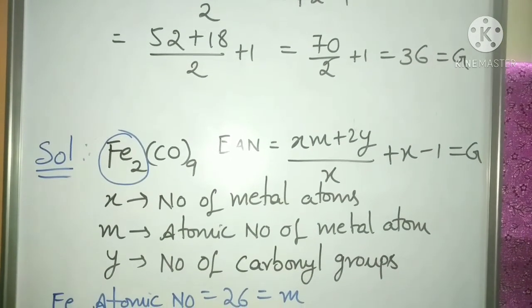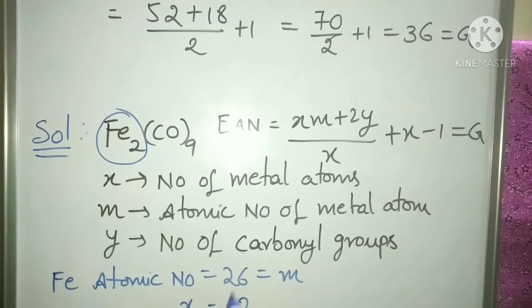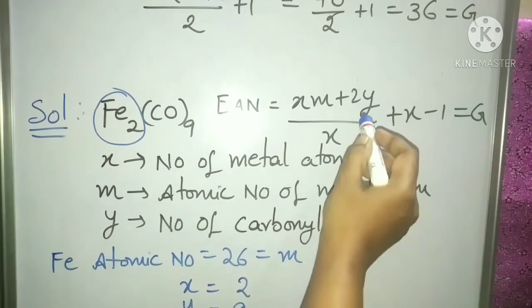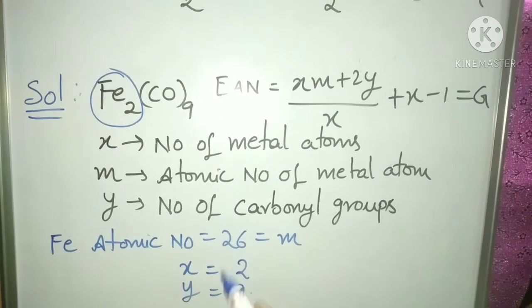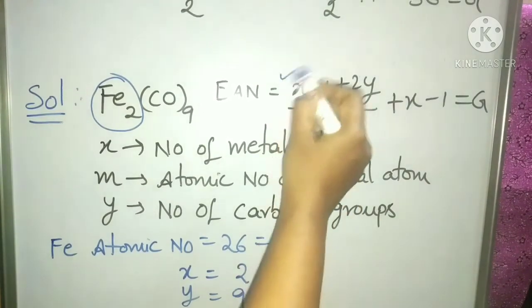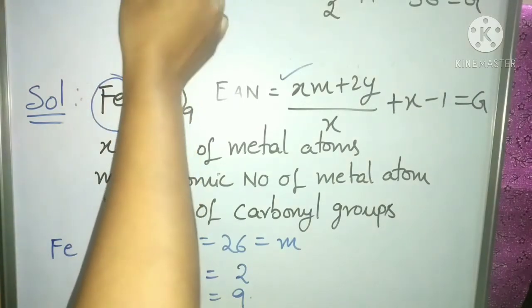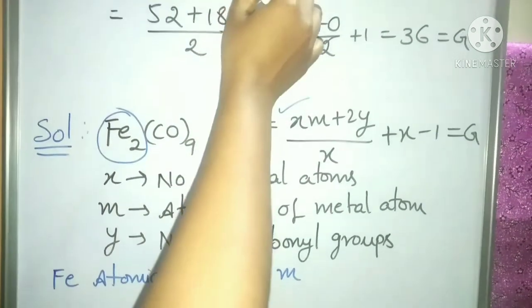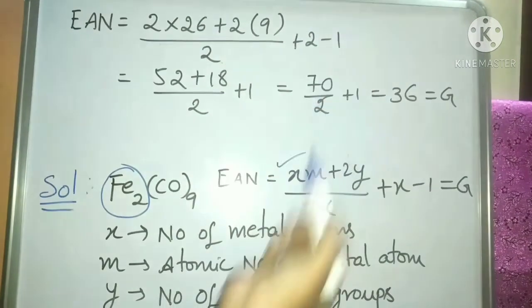Iron's atomic number is 26, which is M, the number of metal atoms X here is 2, and Y is the number of carbonyls, which is 9. Substituting these values, we get (2 into 26 plus 2 into 9) by 2 plus 2 minus 1.